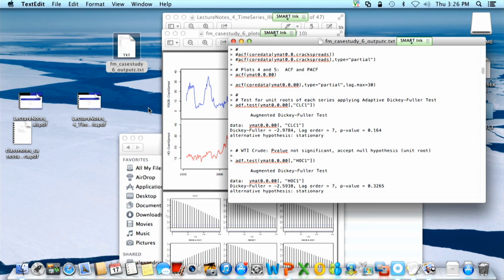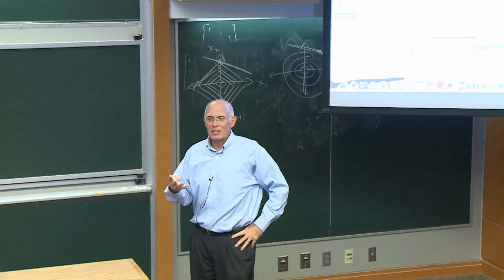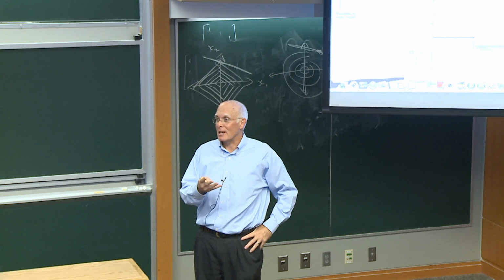Testing that null hypothesis that it's non-stationary yields a p-value of 0.164 for CLC1, basically the nearest month contract of the futures for light crude. So the data suggests that crude has a distribution that's non-stationary, integrated of order 1. HOC1 also has a p-value for non-stationarity of 0.3265. So we can't reject non-stationarity or a unit root in those series with these test statistics.